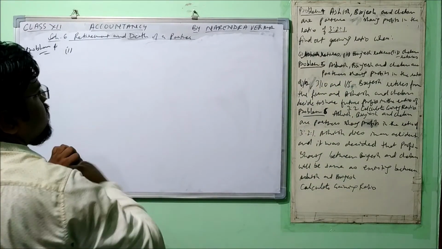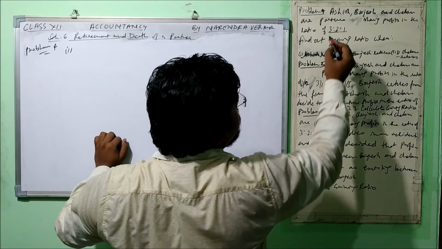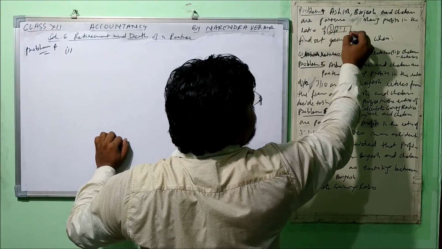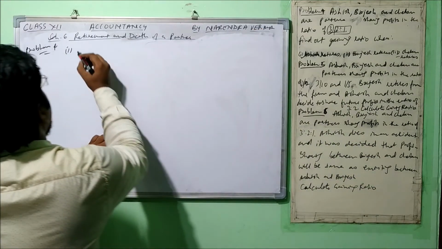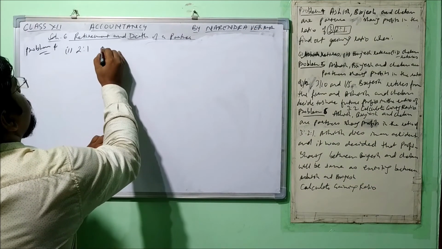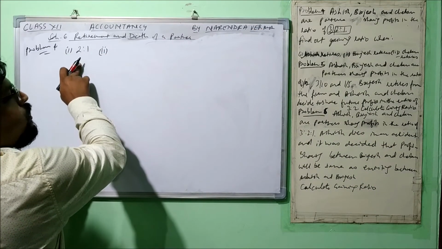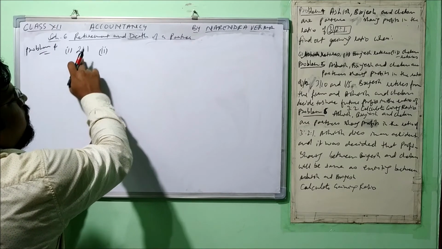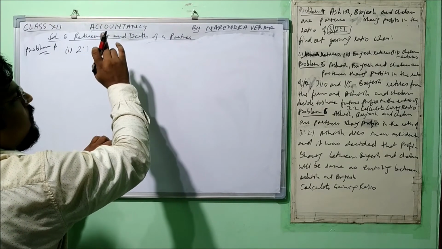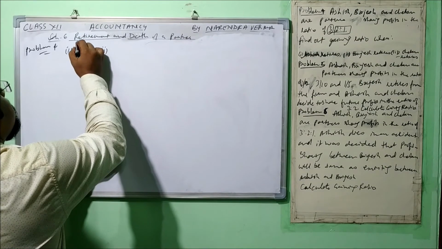When Ashish retires, see, when Ashish retires means this is going. So, what is remaining? 2:1, right? So, that will be our answer. And let me tell you, this is new ratio as well as the gaining ratio. Okay, because no agreement is given further, that is why it will be treated as this.